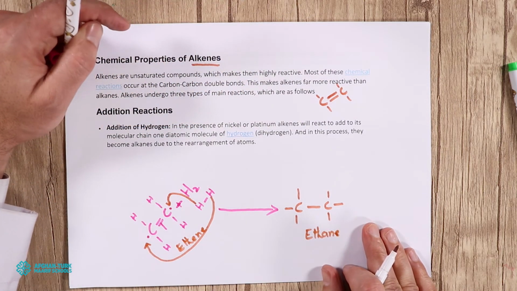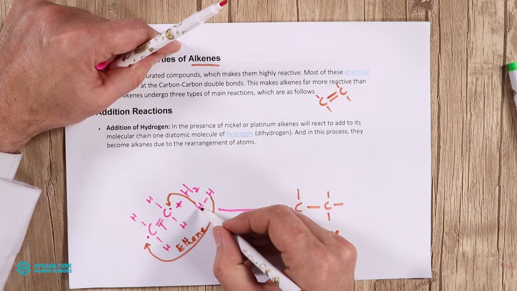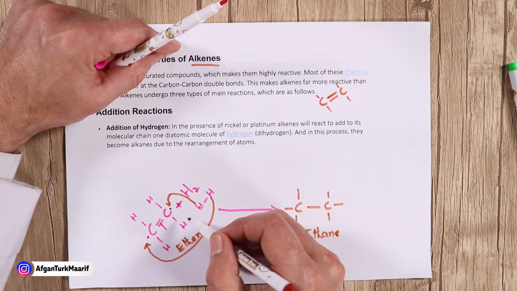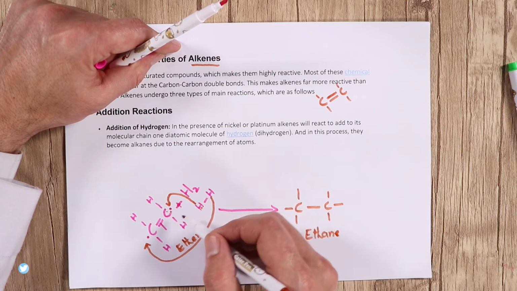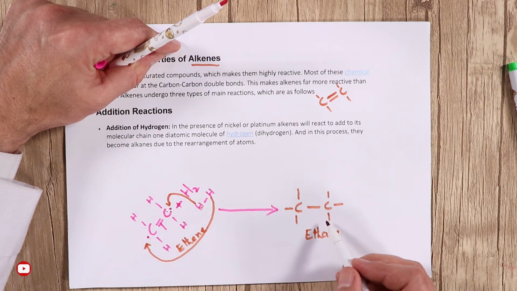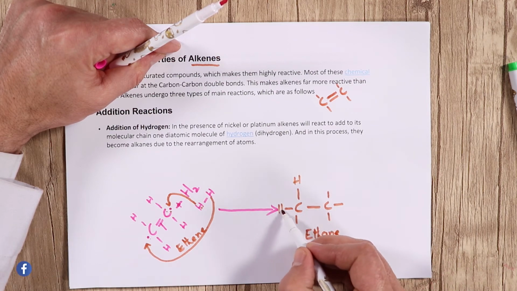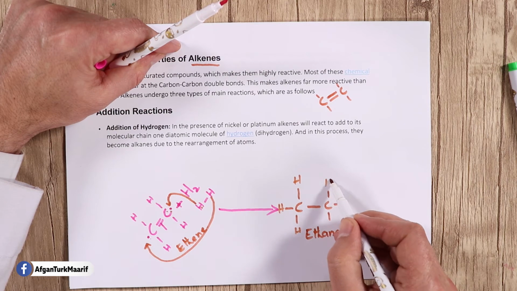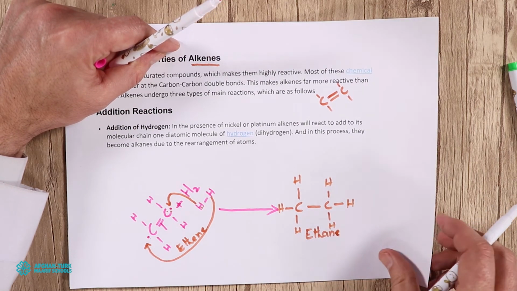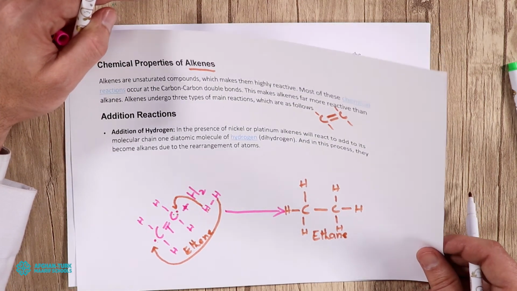Because of the rearrangement of atoms, look here, this hydrogen atom will be combined with this carbon atom and share its electrons with this carbon atom, and this hydrogen atom will share its electrons with this one. So from alkenes, what is formed here? Ethane is formed. You can see this belongs to the ethane family, the alkane family members. So this is called addition of hydrogen. This is the first chemical reaction of alkene family members.